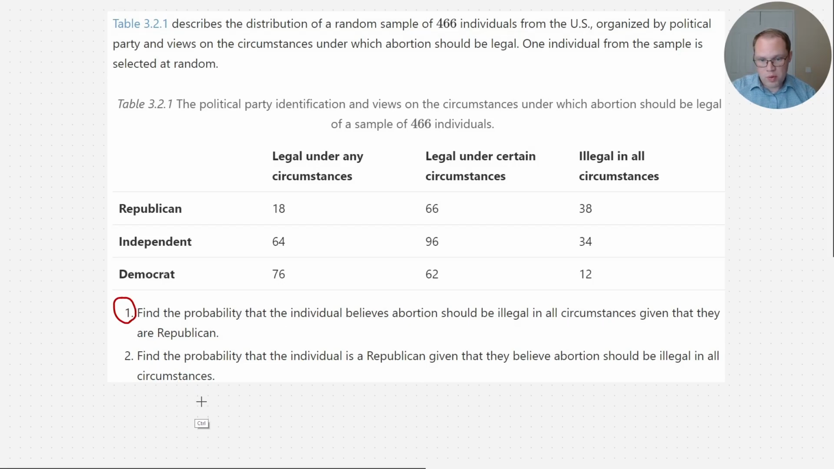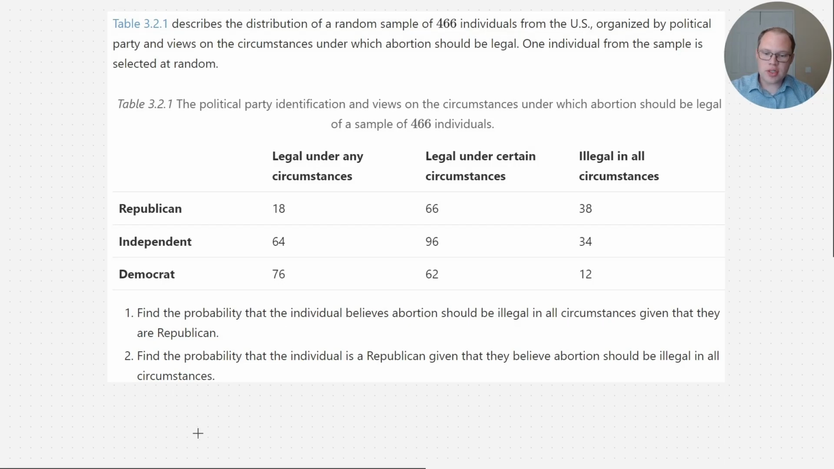One, we want to find the probability that the individual believes abortion should be illegal in all circumstances, given that they are Republican. And two, we want to find the probability that the individual is a Republican, given that they believe abortion should be illegal in all circumstances. So these sound very similar, but the order of the events differs, right? The probability we're looking for and what we're assuming to be true are different, okay? But we are dealing with two events here.